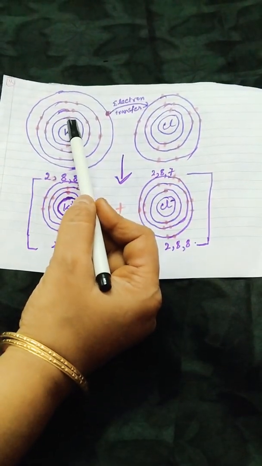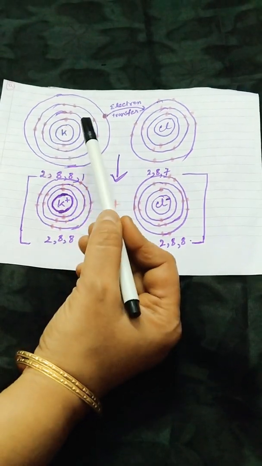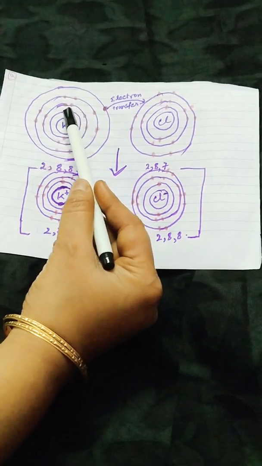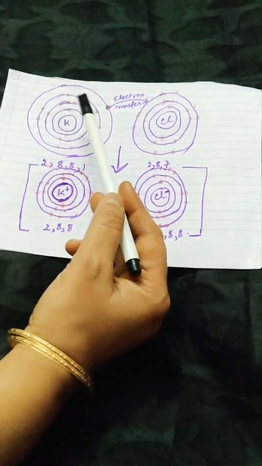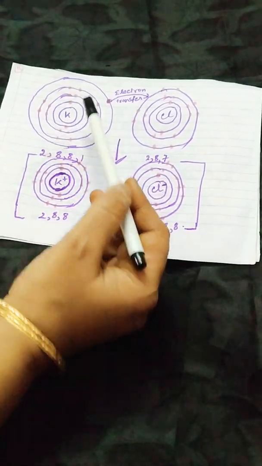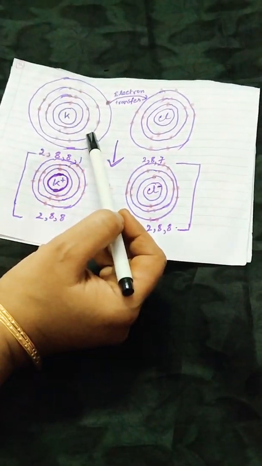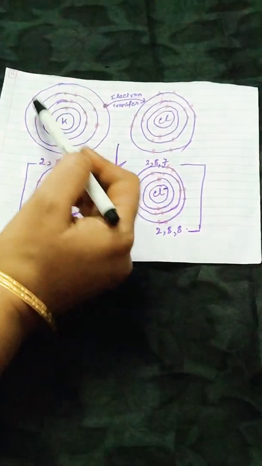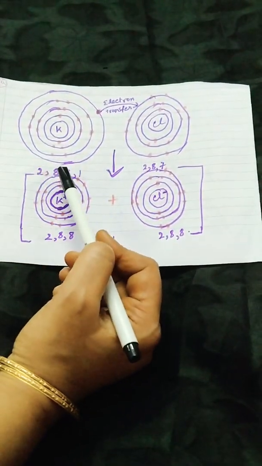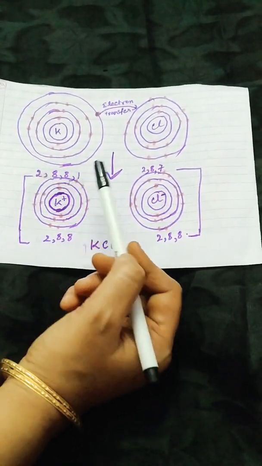How we are representing potassium by circling it and putting its symbol K. Then in the first shell, how many electrons will be there? 2 electrons. In the second shell, how many electrons will be there? 8 electrons. And in the third shell, I have drawn 8 electrons also. Then for the last shell, I have given 1 electron here, according to the electronic configuration of potassium, 2, 8, 8, 1.